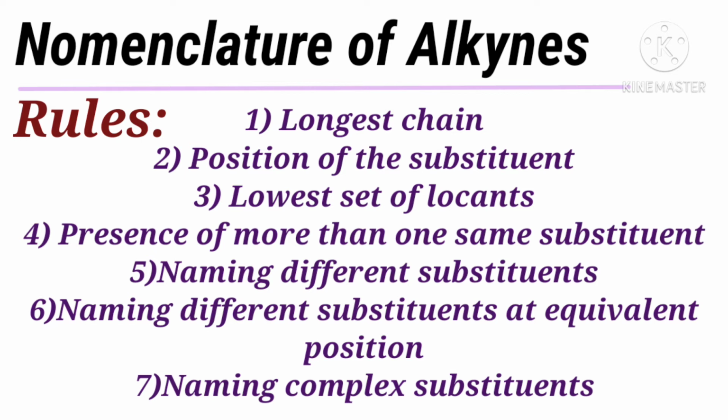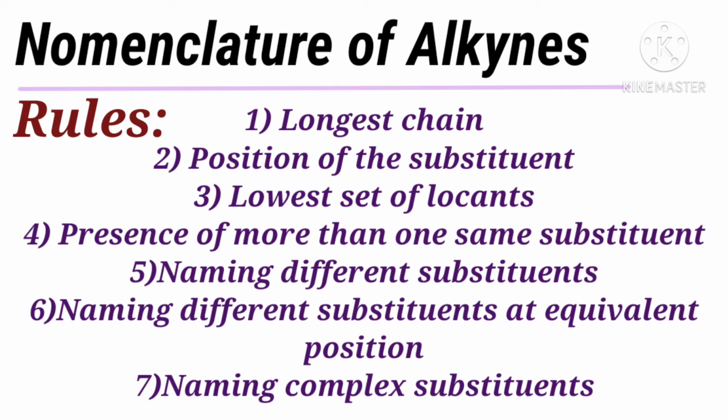The IUPAC names of the alkynes are given in the same way as the alkanes. Some conditions are required for naming alkynes. These are called the rules for the IUPAC system of nomenclature.